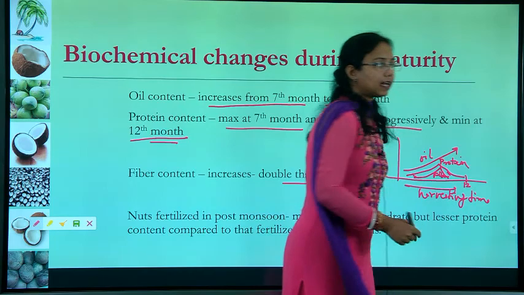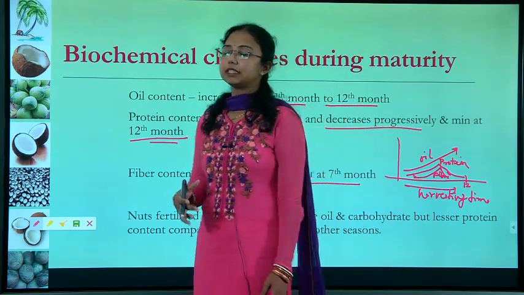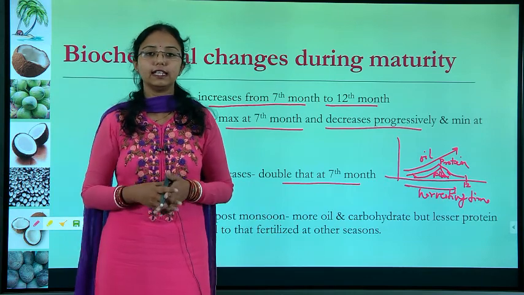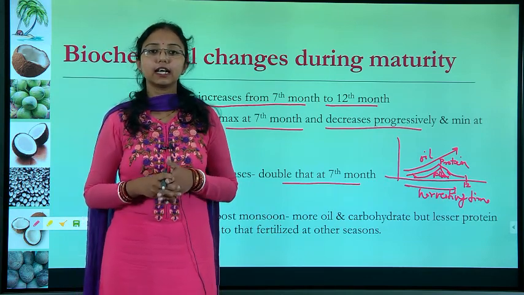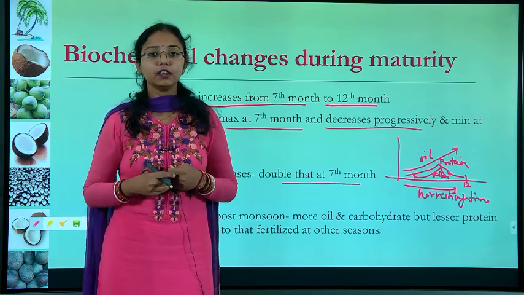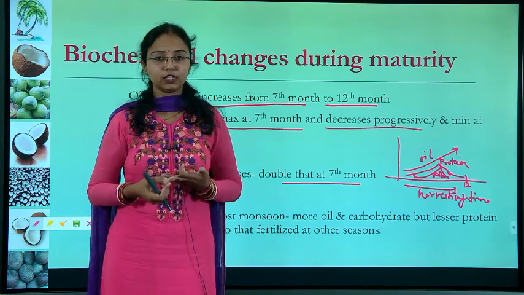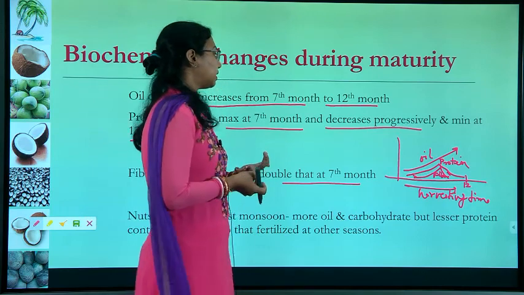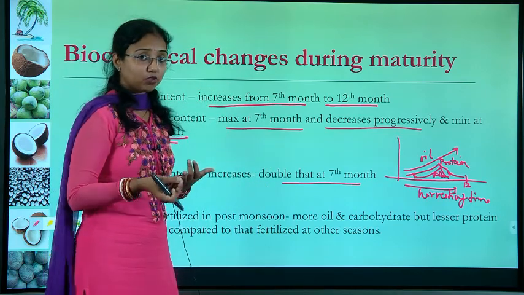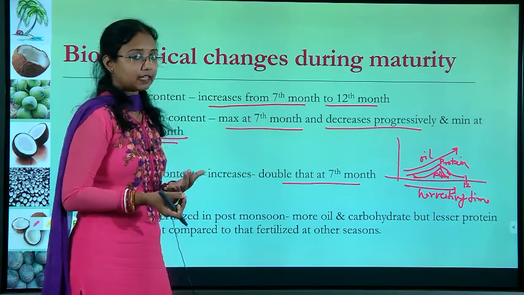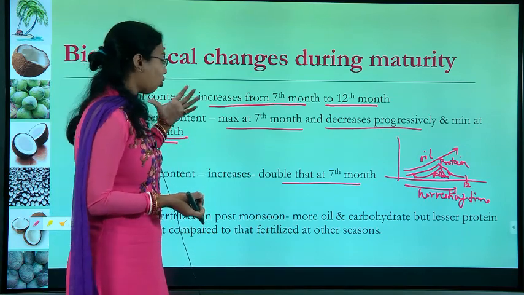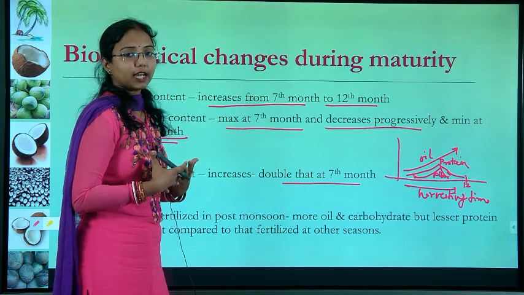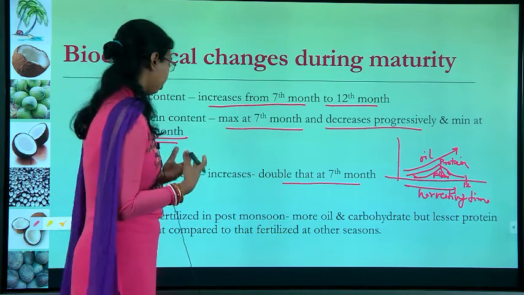You can understand why tender coconut water at the 7th month is so useful and healthy: it has a full amount of protein, a full amount of fiber, and a minimum amount of oil or fat content. So, in all respects it works, and tender coconut is quite healthy for our body.